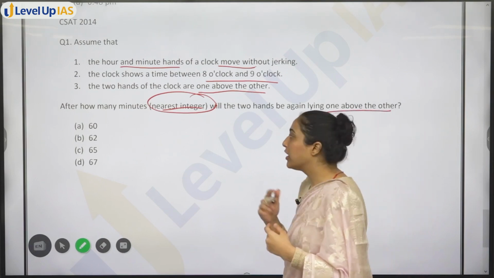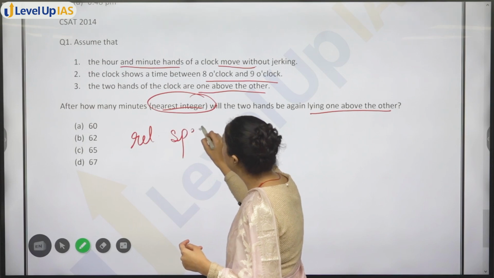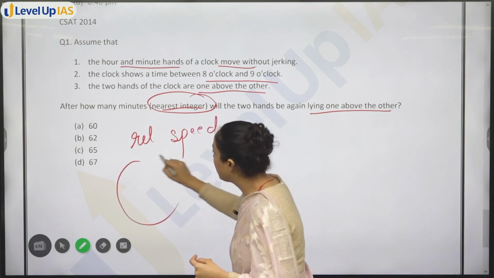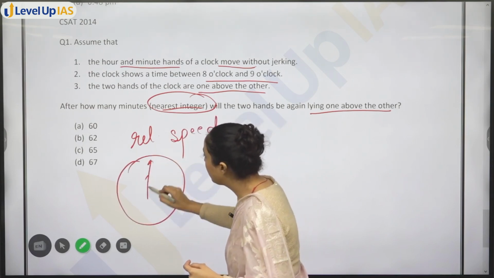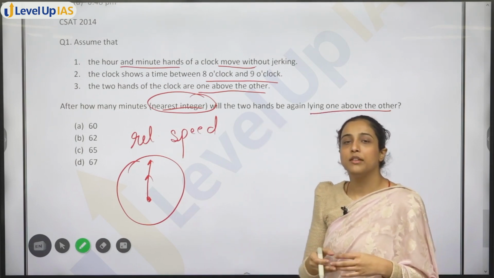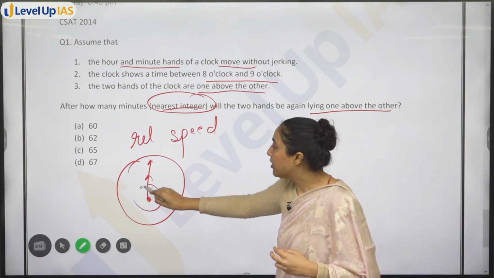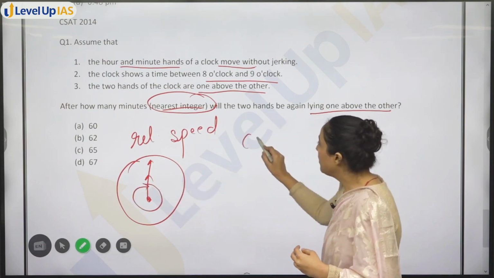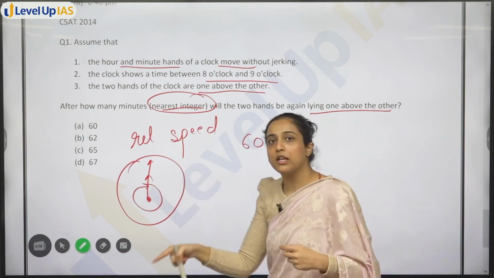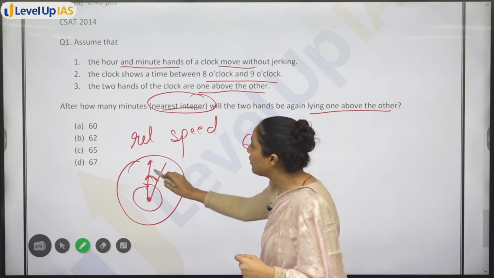ठीक है, so again यहाँ पे हमें क्या चेक करनी है? Relative speed. Already they were lying one above the other. ठीक है, they were coinciding. ठीक है, now we have to check after how much minutes will they coincide again. ठीक है, so again ये पूरा कितने में करेगा? 60 by, ये पूरा 60 करना चाहिए, but by the time it will cover 60 minutes, it will also cover 5 minutes.